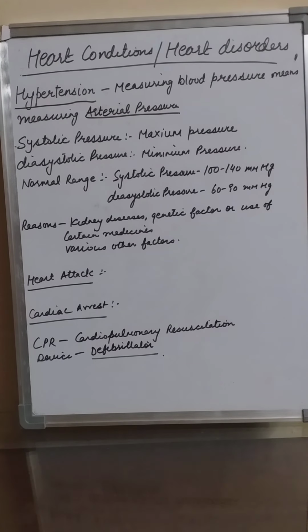Now students, let us learn the causes of this hypertension. Certain kidney diseases, sometimes genetic factors and sometimes the use of certain medicines may lead to high blood pressure. Right. Now in case of a woman, she may develop high blood pressure due to pregnancy. And elderly people are prone to developing high blood pressure due to the loss of elasticity of their arterial walls, which reduces the flow of blood through the vessels and makes the heart pump with a greater force so as to maintain the normal circulation.